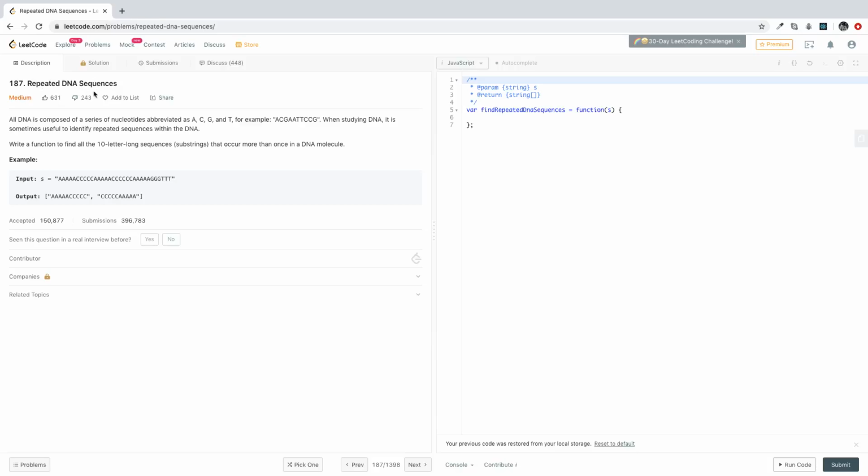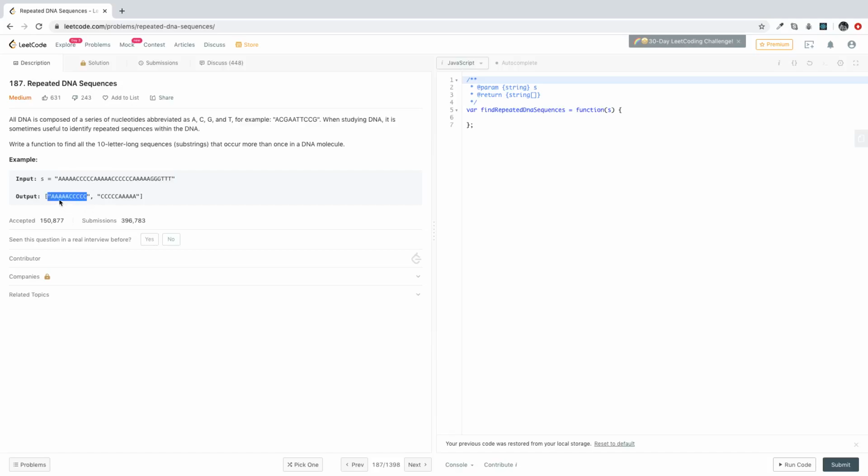This is Repeated DNA Sequences. And this one has some good stuff to offer, in that there are a couple of different ways to code it out. So let's go over it real quick. All DNA is composed of a series of nucleotides. This doesn't really mean anything. Basically, what you're looking at is a string that's passed in, and the output should be an array of all the 10-character sequences that do repeat.